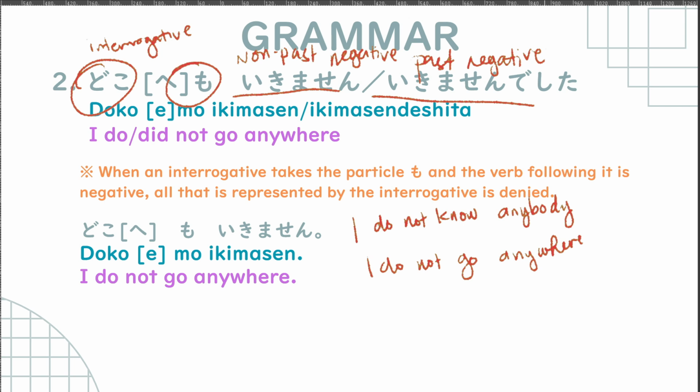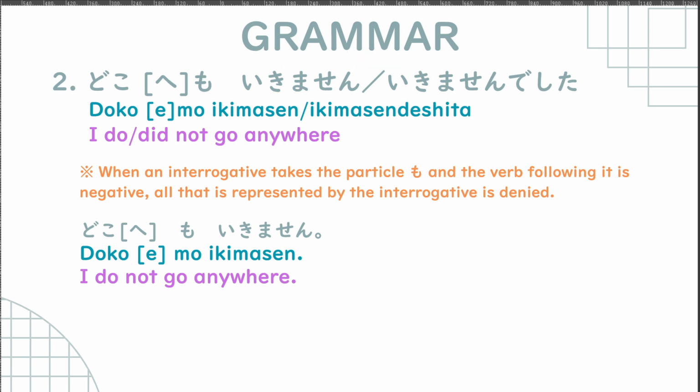Okay, so どこも行きません、どこも行きませんでした, or 何も知りません, I don't know anything, 何も知りませんでした, 誰も知りません, I don't know anybody, 誰も知りませんでした, I did not know anybody. Okay, so that is も plus interrogative plus も plus the negative form of the verb.